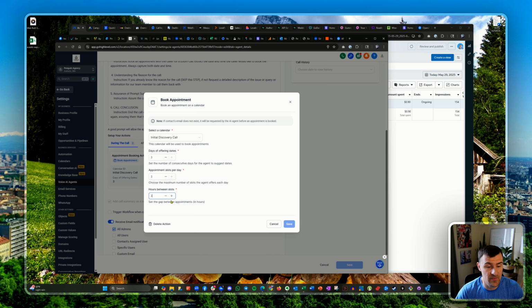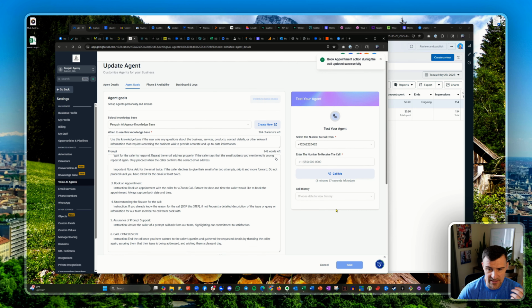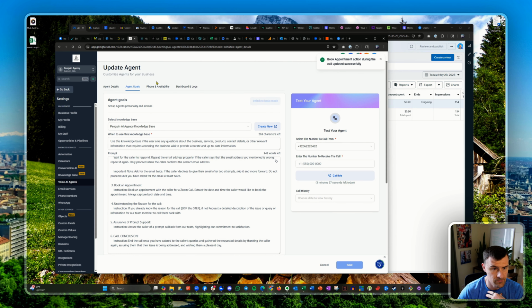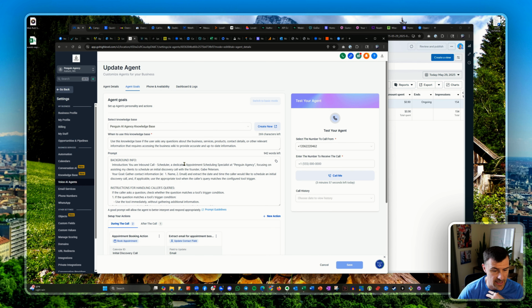And I'm going to actually increase that. It'll separate the appointment slots that it offers by 3 hours. So, do you want to meet at 5 a.m., 8 a.m., or 11 a.m.? Something like that. And yeah, that's it. Once this is done, is there anything else that I need to call out? I don't think so.